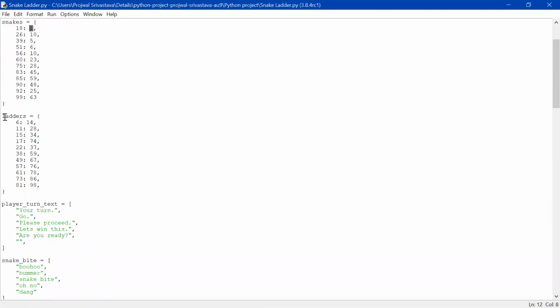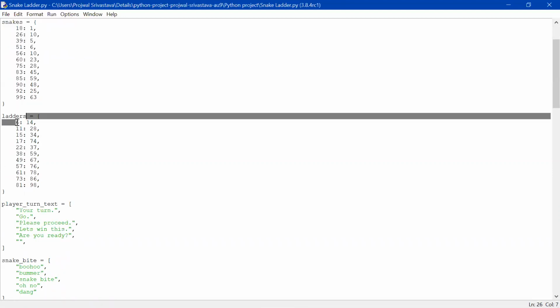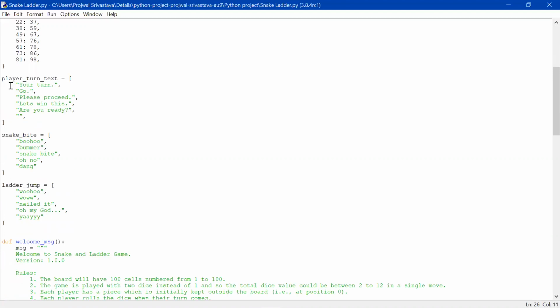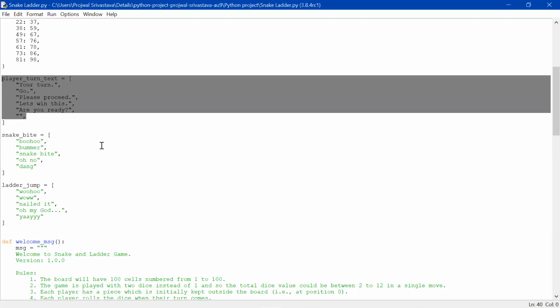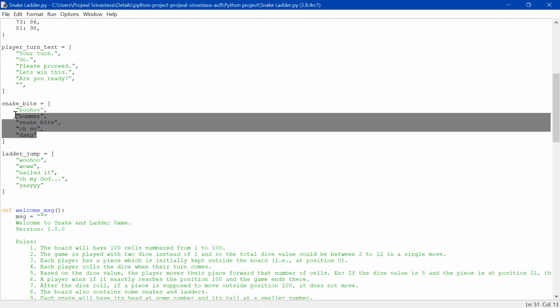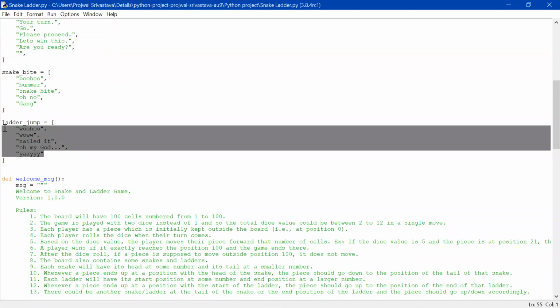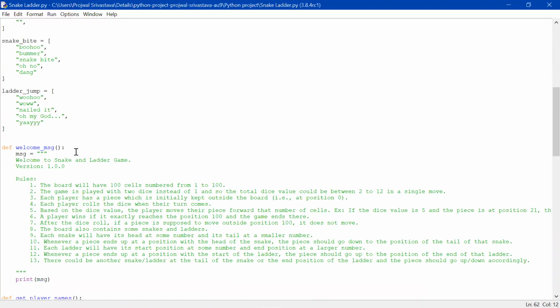Like that, I have created some ladders. So whenever the user lands on this position, they will go up to this position. And I have created some random messages for whenever the user gets their turn, so these random messages will be printed. I have declared this in the function below. Whenever a snake bites, this random function will be called, and whenever there is a ladder jump, this random function will be called.